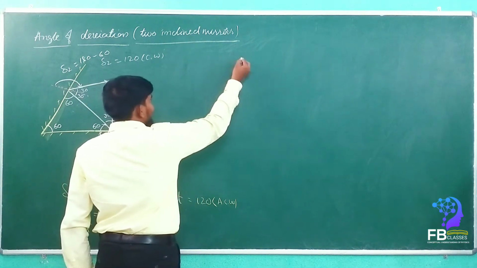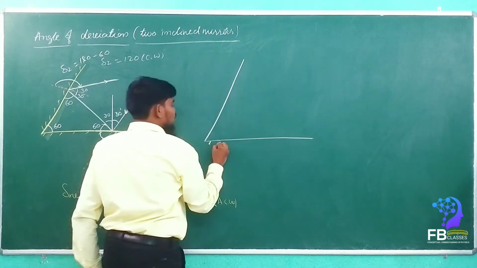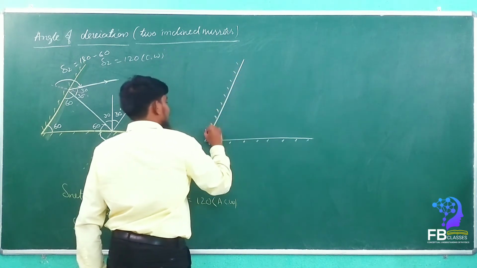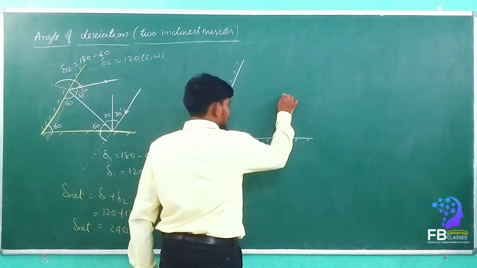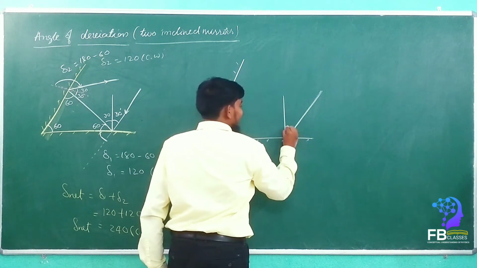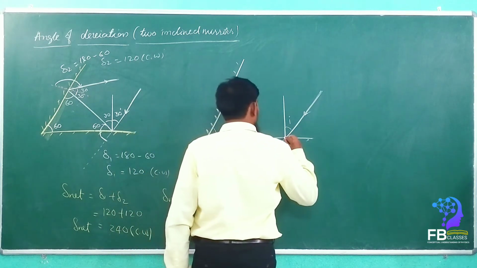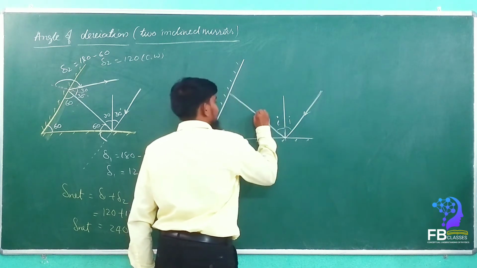See here, let's consider these are two mirrors. This is one and this is another mirror. Let's consider the angle is theta. Now for this theta, the incident ray comes with an angle i. Then the reflected ray also moves with the angle i. Yes or no? This is also angle i. Are you getting my point?